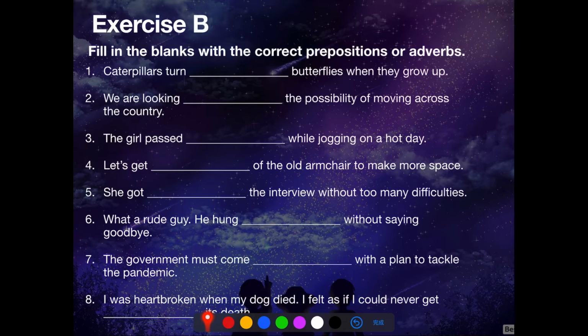Let's go through the answers. Number 1, caterpillars turn into butterflies when they grow up. They turn into butterflies when they grow up. Turn into means to change or develop from one thing to another.